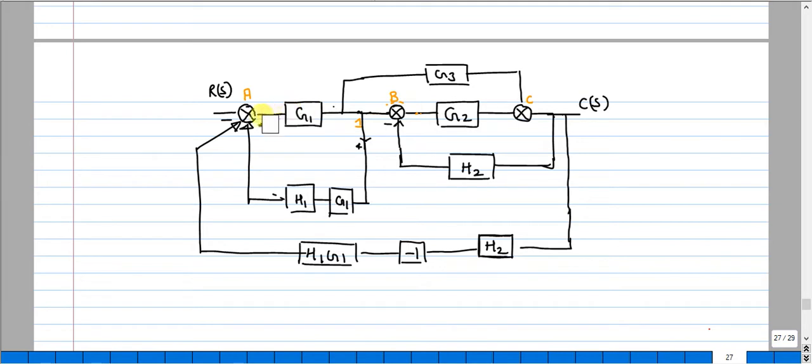This will act as a first loop. G1 followed by G1 H1 to the same. So I can write completely with a single block.